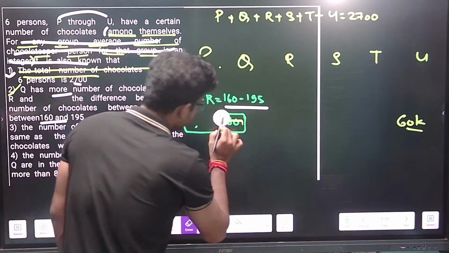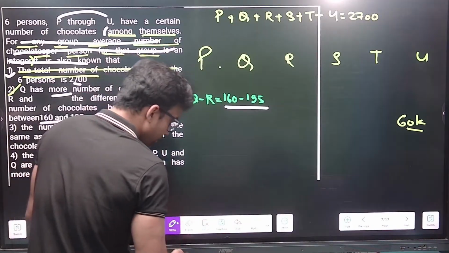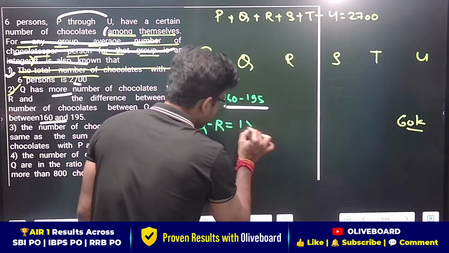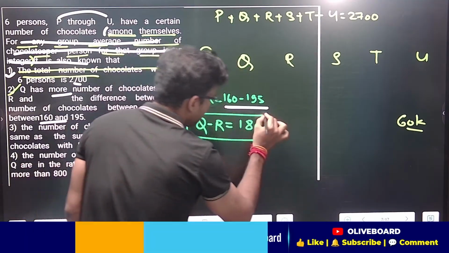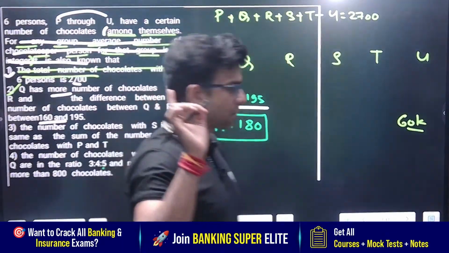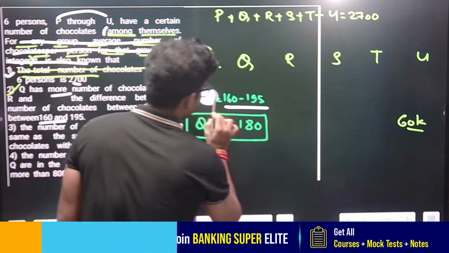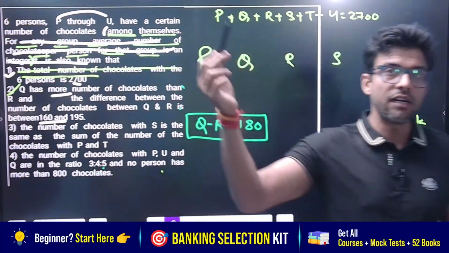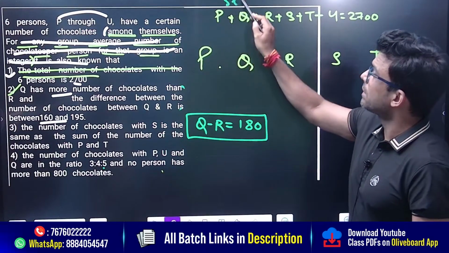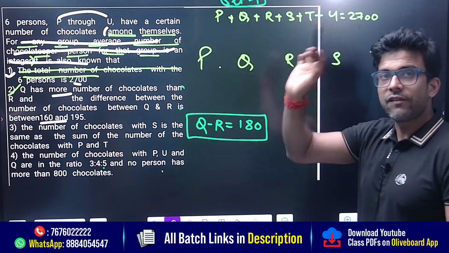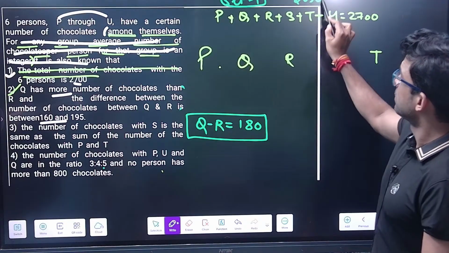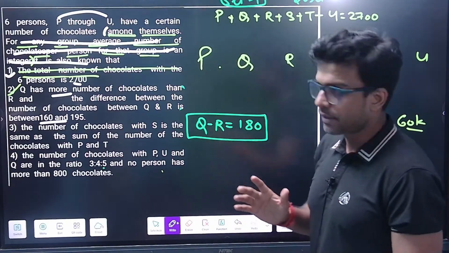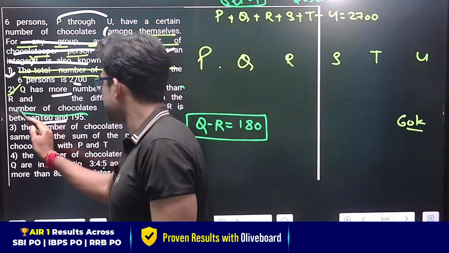So from here you can say Q minus R is basically 180. This is directly you can say. Amazing thing, correct? Earlier it was not stated. Now you understood. This is called a caselet with logical DI. And this is set number 1, guys. I will be solving 20 sets like this. When you enter the exam, you will have the confidence that you can solve any question. So we also found this point, I'll cut this, no use of this point.